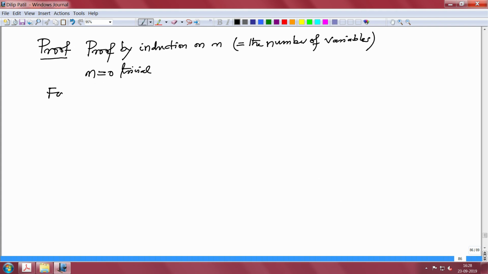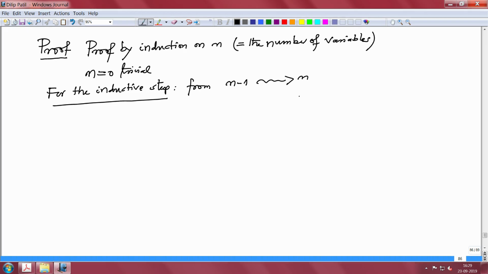For the inductive step, I will assume the case of n minus 1 variables and we need to prove it for n. So what is our assumption now? The inductive hypothesis: given a polynomial over A in n minus 1 variables with the same assumption, that is, the degree is smaller than the sets, then we want to prove it for n. Okay, so let us see.